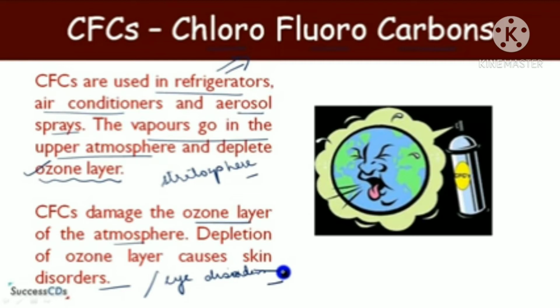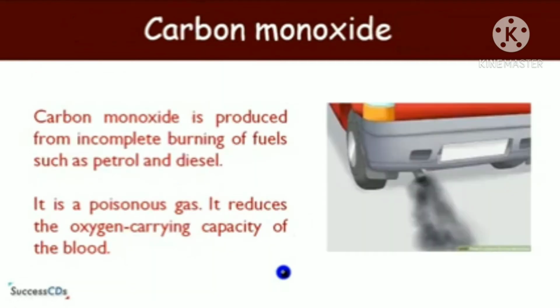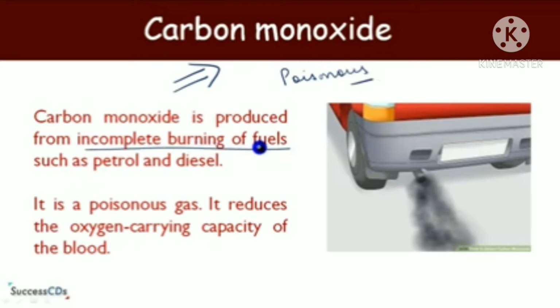Now the next major pollutant of air pollution is carbon monoxide. Okay, carbon monoxide is also a major pollutant of air. Carbon monoxide is a poisonous gas which is produced from incomplete burning of fuel.